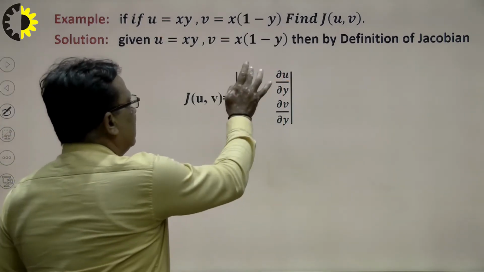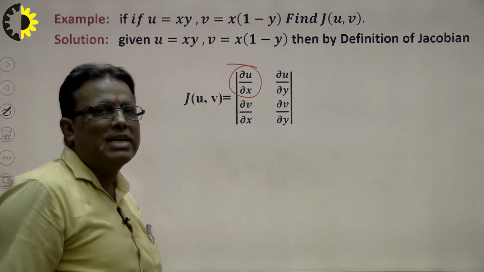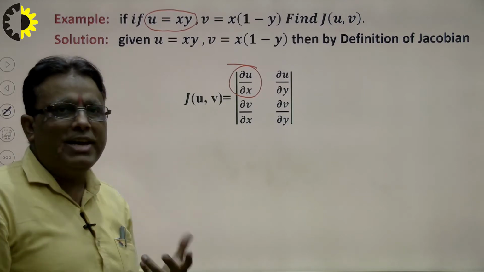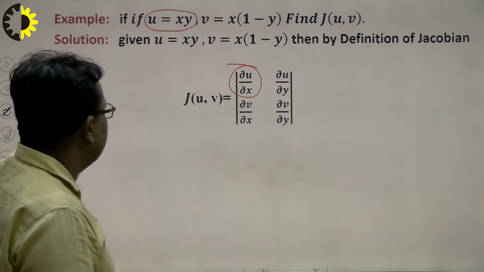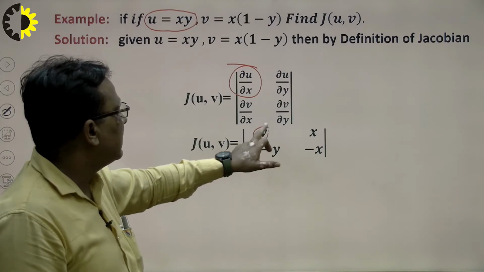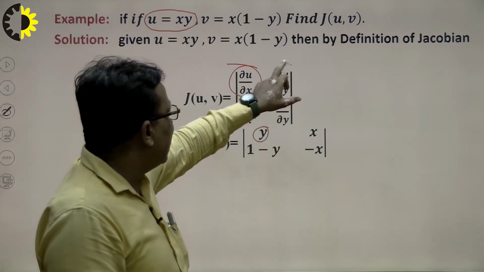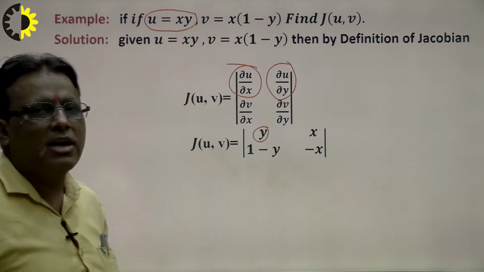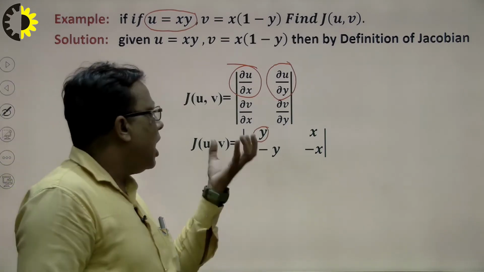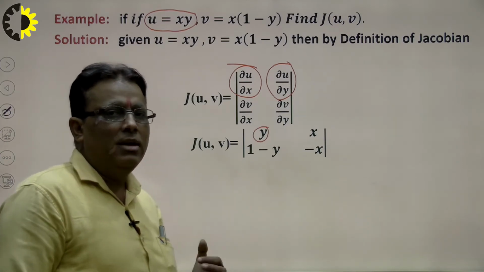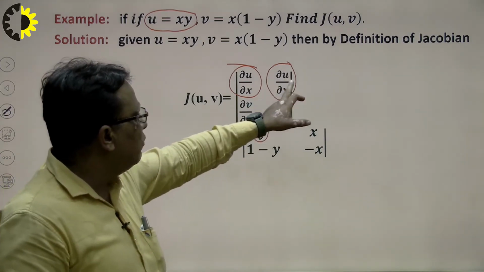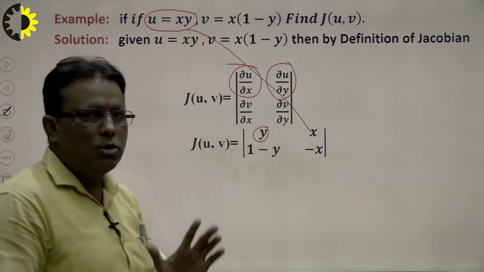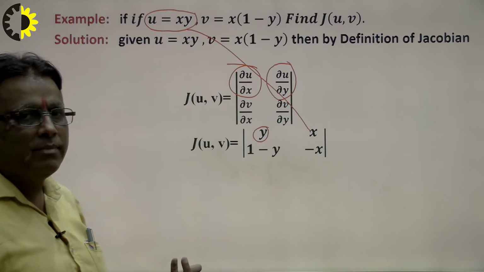Now what is the partial derivative of u with respect to x here? So u is this. If we differentiate partially with respect to x, y is a constant, so the result will be y here. Now the question is del u over del y, that means differentiate u partially with respect to y. In the previous lecture I explained very carefully how to partially differentiate the given function. When we differentiate u partially with respect to y, the result will be x, because x is the constant and the partial derivative of y is 1.